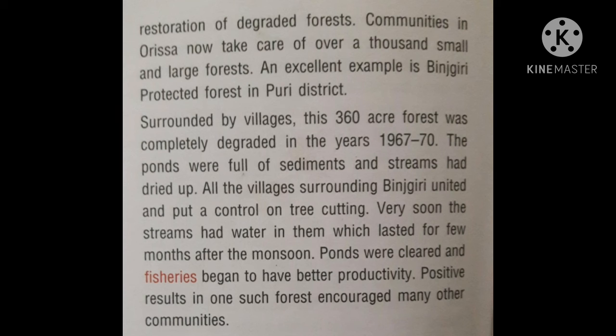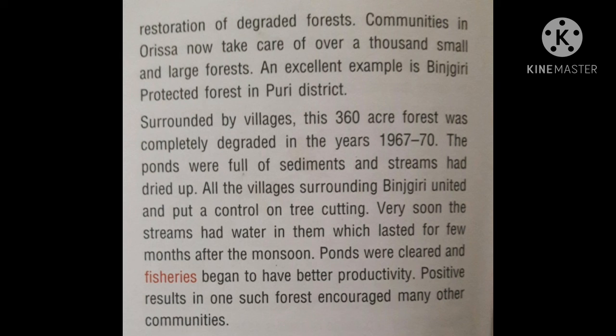An excellent example is Bingri Protected Forest in Puri district. Surrounded by villages, this 360-acre forest was completely degraded in the years 1967 to 70. The ponds were full of sediments and the stream had dried up. All the villages surrounding Bingri united and put a control on tree cutting.